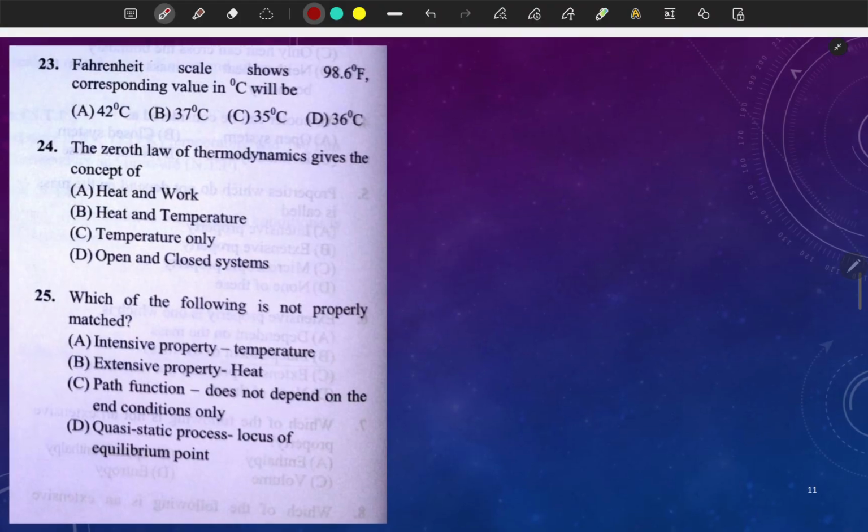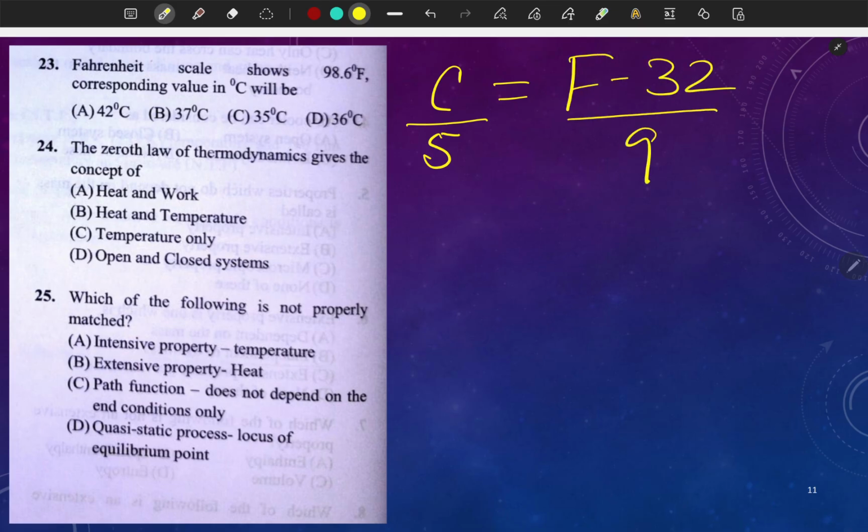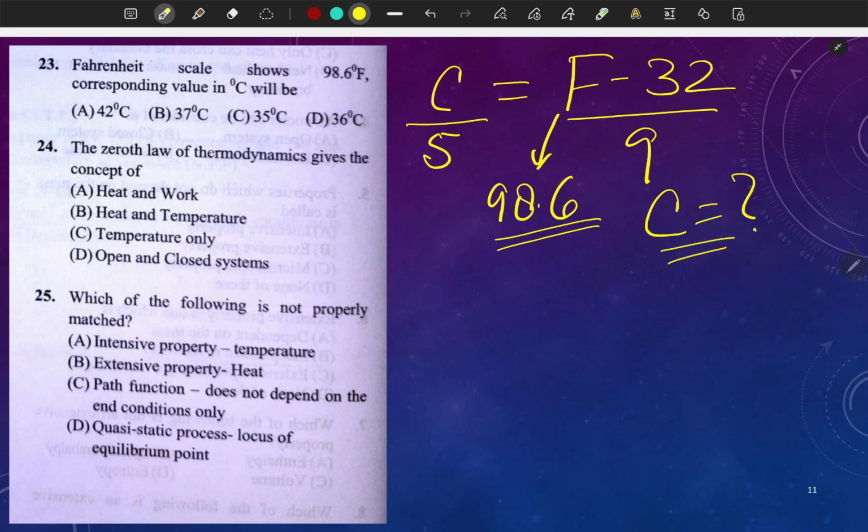Okay, so this question number 23, Fahrenheit scale shows this. So here guys we have a standard formula, C by 5. Here we have to convert centigrade scale to Fahrenheit. The relation is C by 5 equals F minus 32 upon 9. So you have to put the value of F here as 98.6, and you just calculate the C value. After calculation you will get the answer here. Okay, so 23rd is clear.